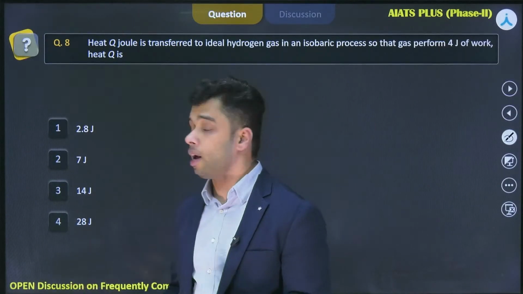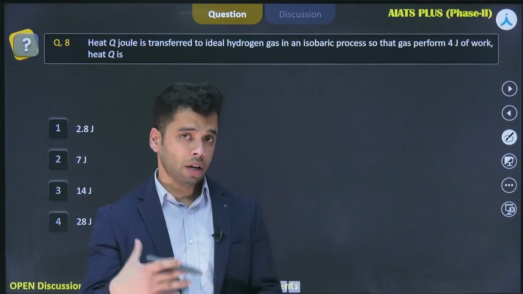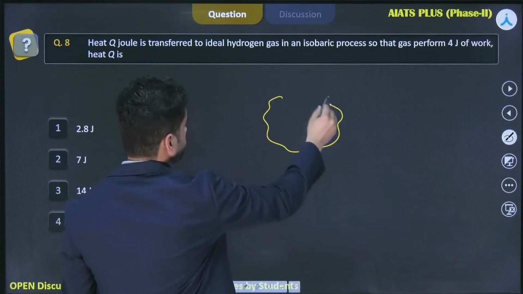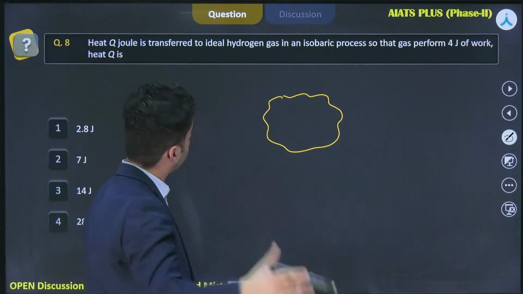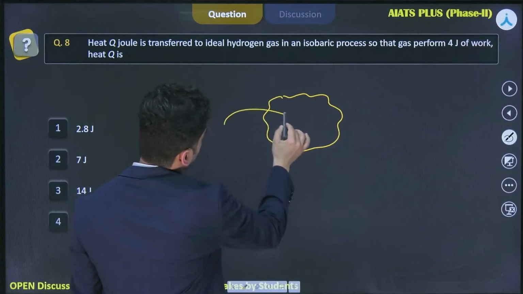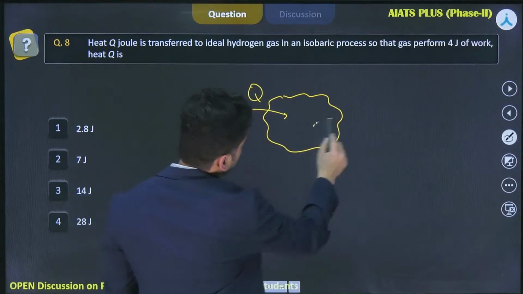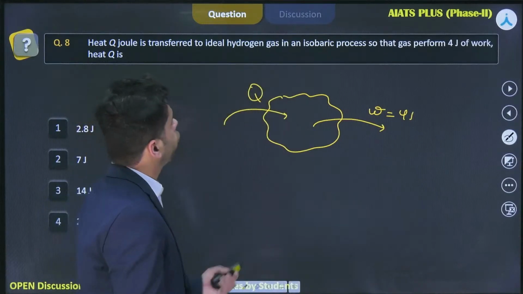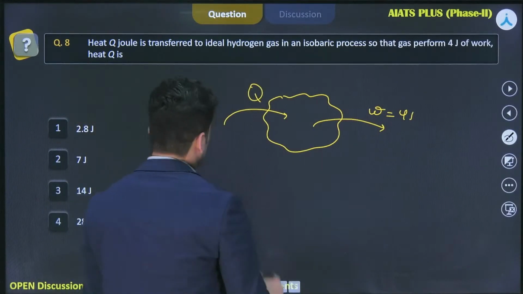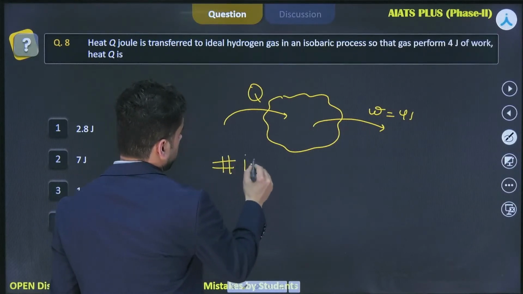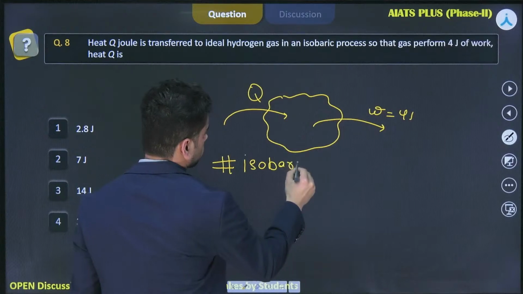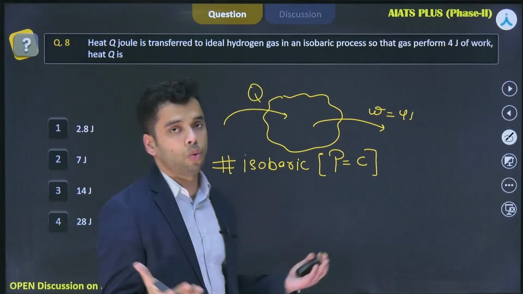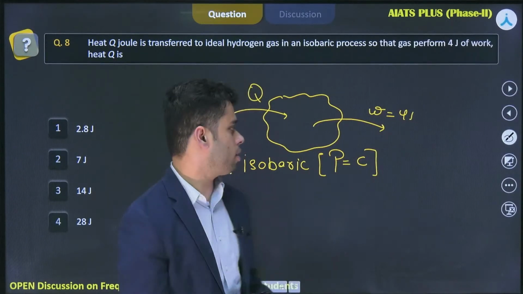The process is isobaric and you are supplying some heat Q to the system and the system is performing 4 joule of work. So let me take this as my system, and it is going through an isobaric process in which heat Q is being supplied and the system is doing 4 joule of work, right? So you need to find heat Q. Now dear students, for an isobaric process, we very well know that pressure remains constant. What is the meaning of isobaric process? The pressure is going to remain constant, which means that